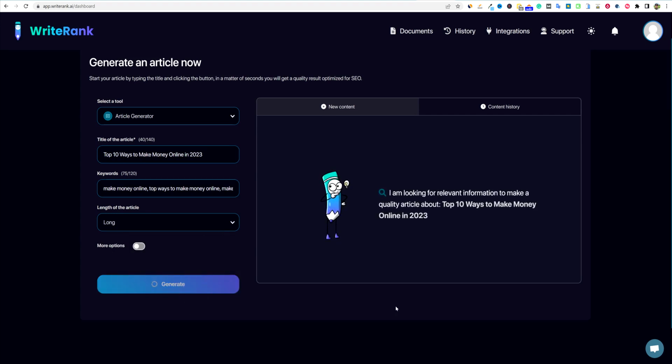So I'm looking for relevant information to make a quality article on the top ways to make money online in 2023. You can see that the wheel is spinning right there. So you don't want to do anything. I don't believe you want to exit out of this or do anything else right here while it's doing this. We're just going to let it sit for a minute. I'll come back when this is done.